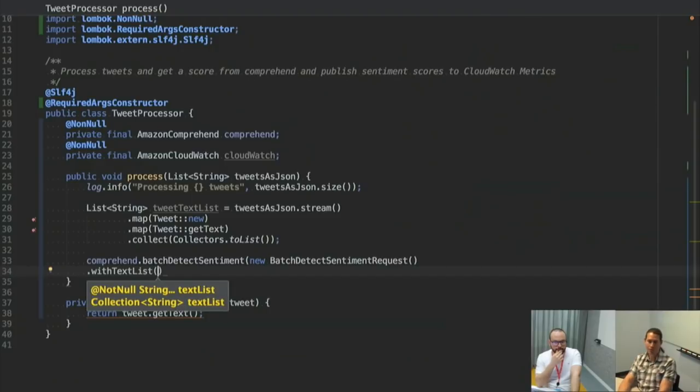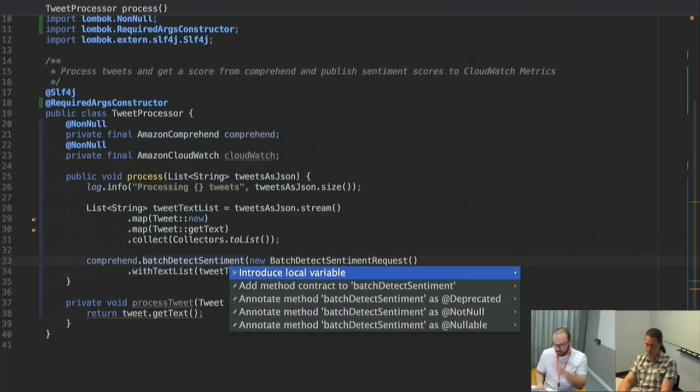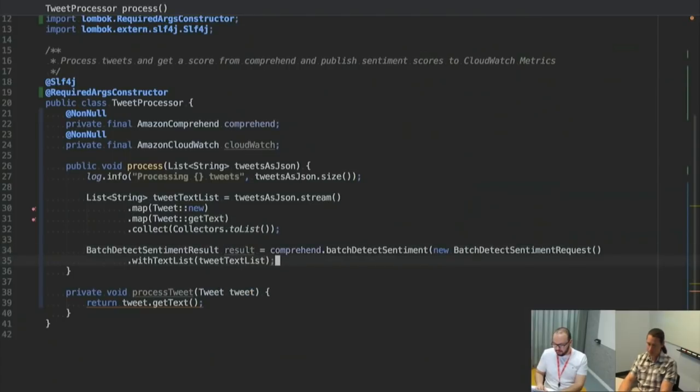If you pull up the Comprehend documentation, I'm guessing that parameter is optional and it will auto-detect the language if I don't fill it in. So this is the batch detect sentiment, but I'm going to put my tweet text list in here, get a response out. I'm just looking at the docs right now, so let's see, what is it?